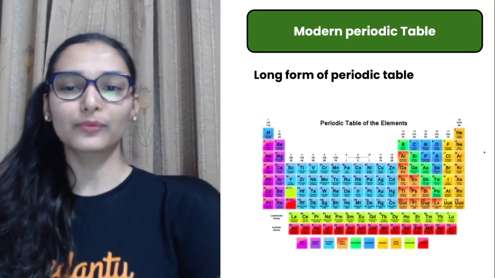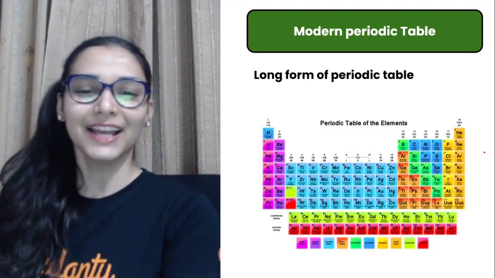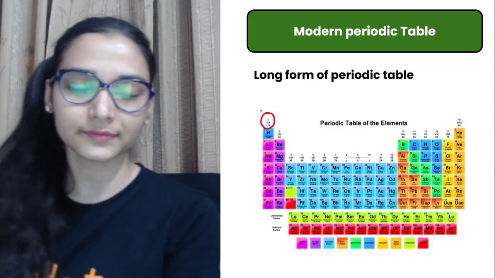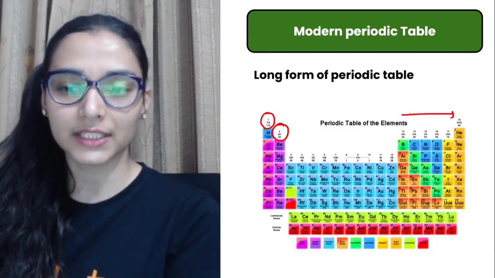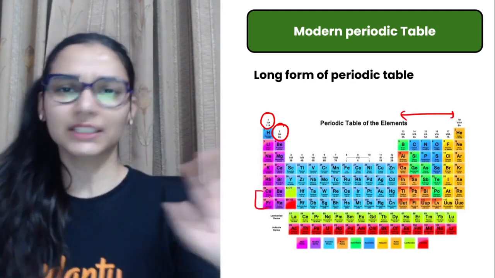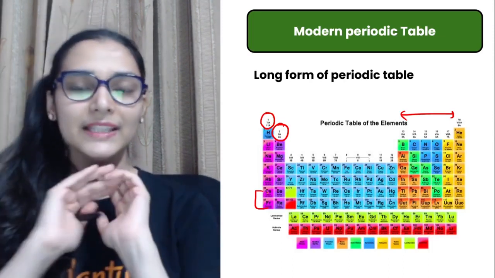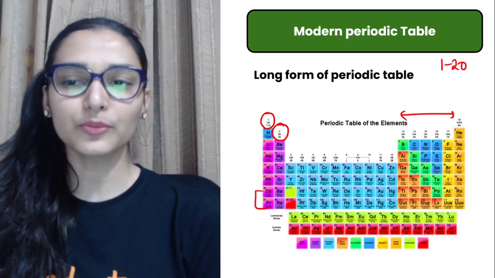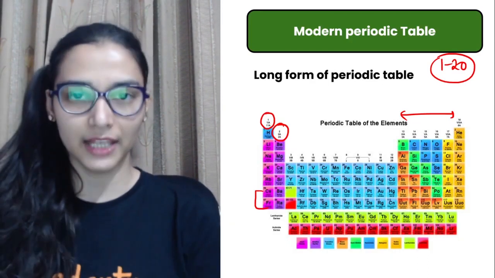Long form of modern periodic table. You can see how pretty it looks. So we are more concerned with the group 1 elements, group 2 elements, then we have 13 to 18th. Period number 6th and 7th आपको याद करने की जरूरत नहीं है. Just the first 5 periods you remember the elements, that is sufficient for you. Okay, so first 20 elements, practice their configurations as well as the valencies. It will help you, right?